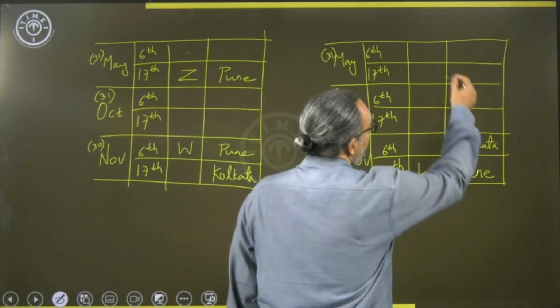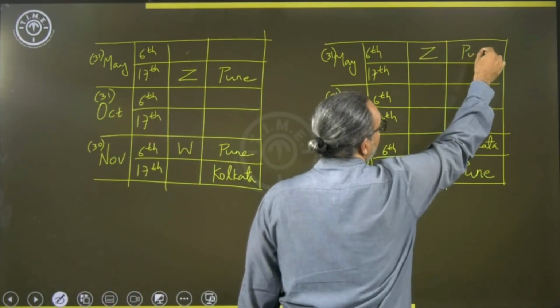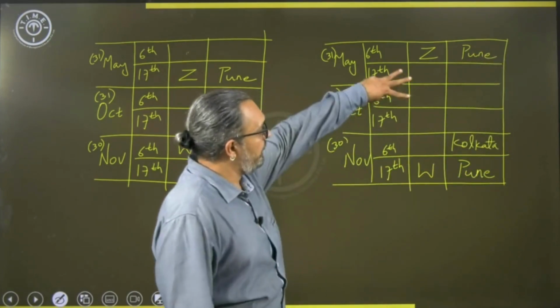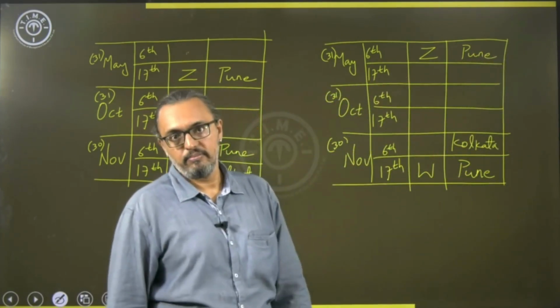And in this case, first position will be Z and Pune, because Z is not from Kolkata, and 3 persons later you will have Kolkata.